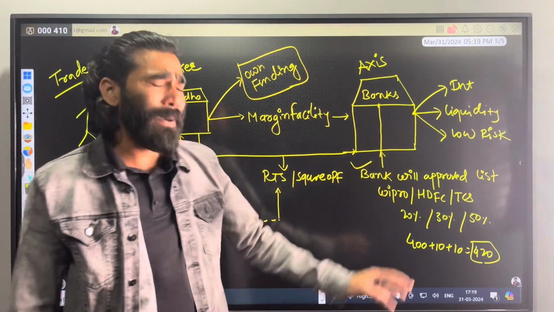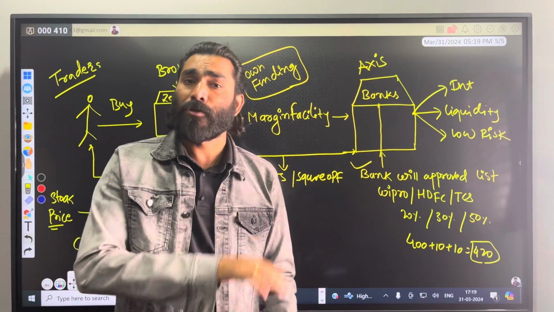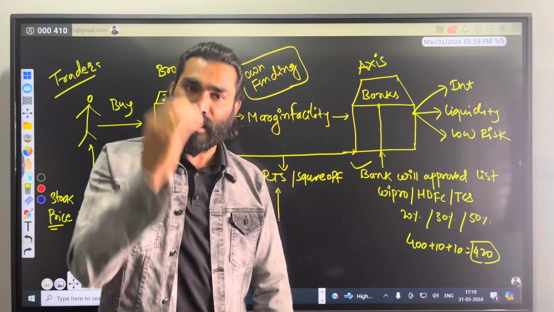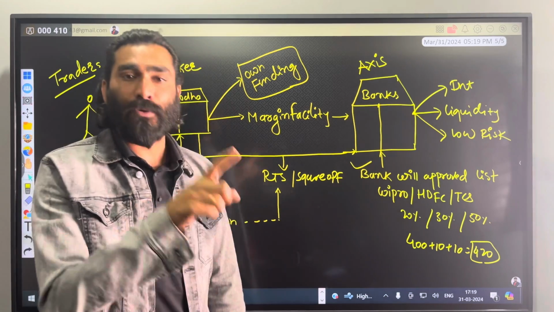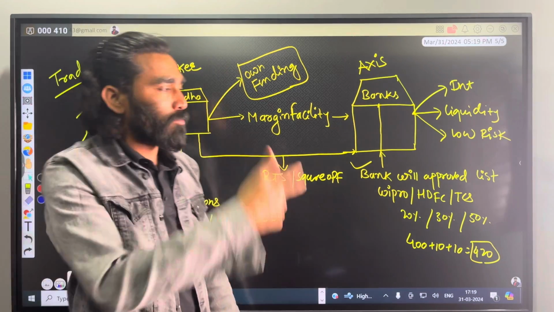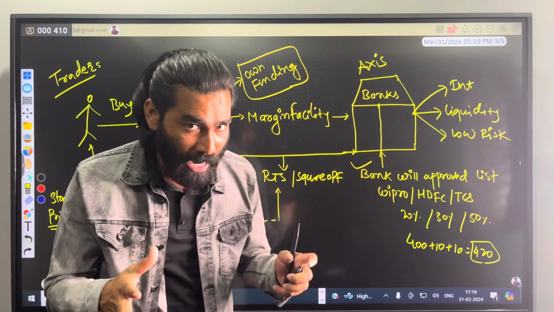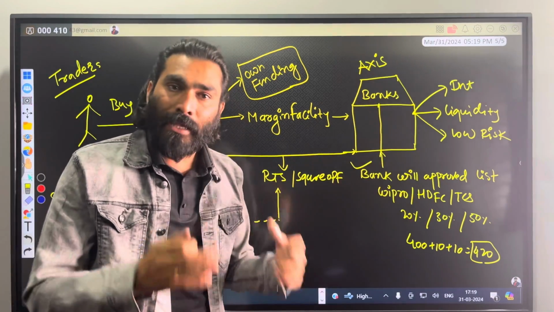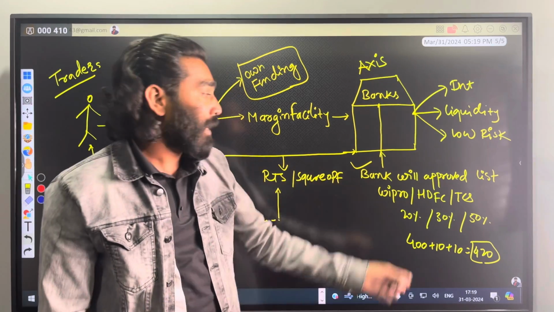The bank has already assessed, scrutinized and approved a list of different securities. Why? Because it will save time. Otherwise, if you perform all these physical checks, it will take a lot of time. So the bank will already evaluate securities and approve the list.